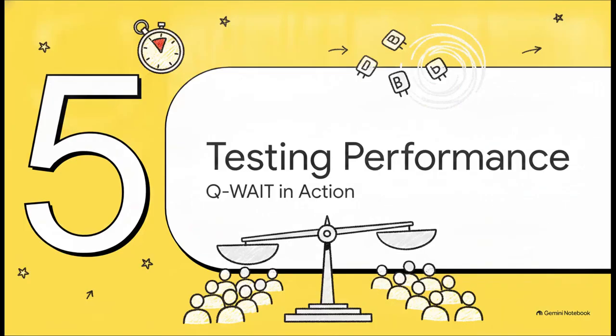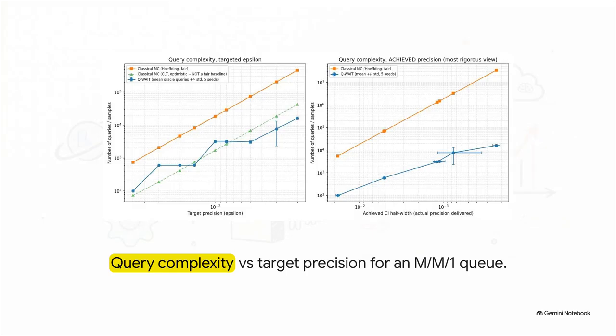Moving to Section 5. Testing Q-weight's performance. This comparison brilliantly illustrates the difference. If you look at the query complexity versus the actually achieved precision, you'll see a clear split. The fair classical baseline scales perfectly at an exponent of -2.00, exactly as theory predicts. But then look at Q-weight.